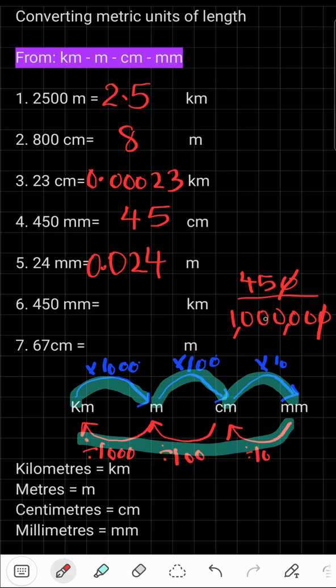I'm going to make 5 humps from here. 1, 2, 3, 4, 5. And I put my decimal here. I'm going to add my zeros under the humps because they were empty. Let me write my answer. It's 0, 0, 0, 4, 5. And I had my 0. So it's 0.00045 kilometers. Move on to the next one.